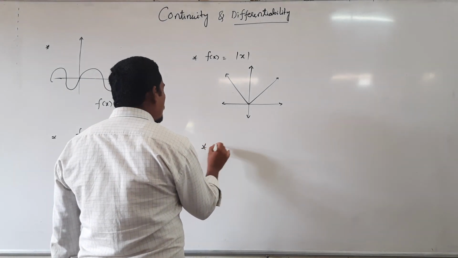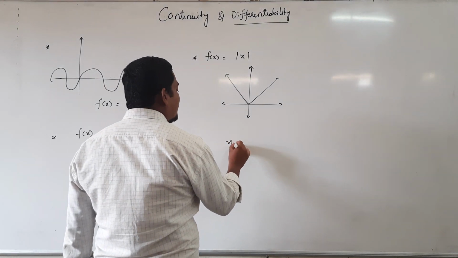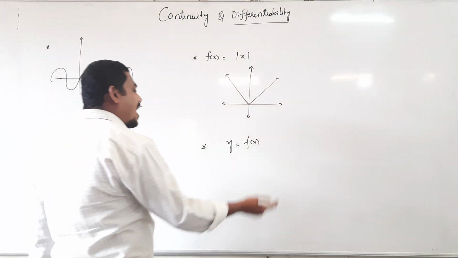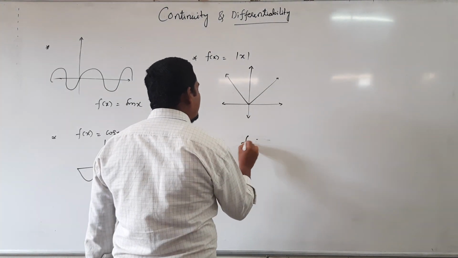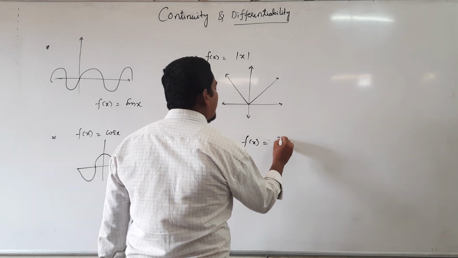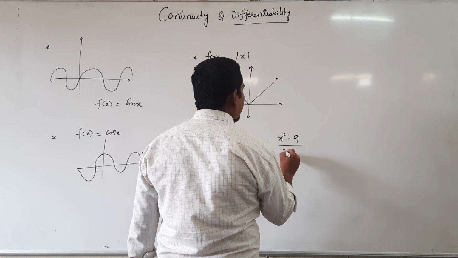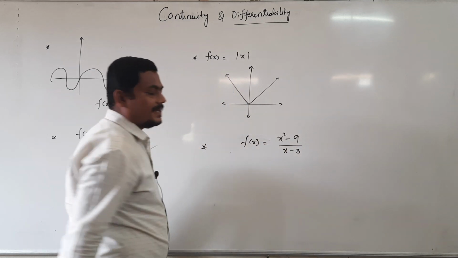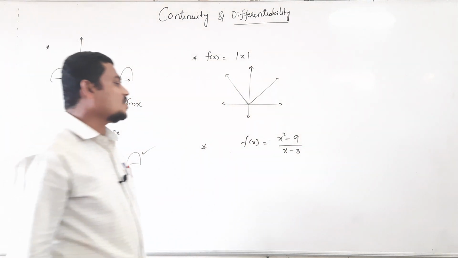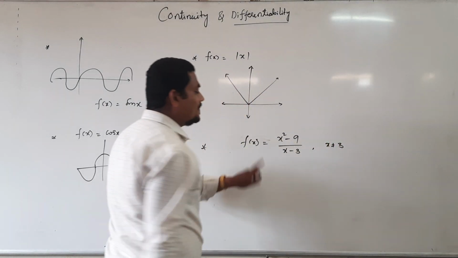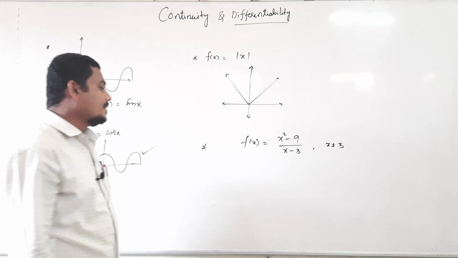I will draw one more graph, in general y equal to f of x, or take f of x equal to x square minus 9 divided by x minus 3, and its domain is x not equal to 3, right?